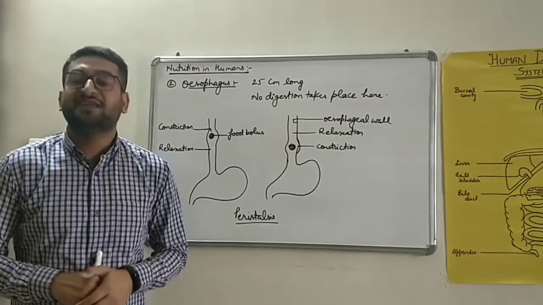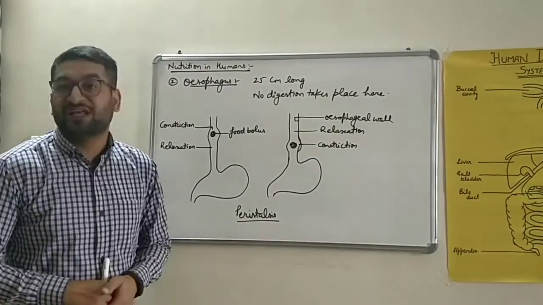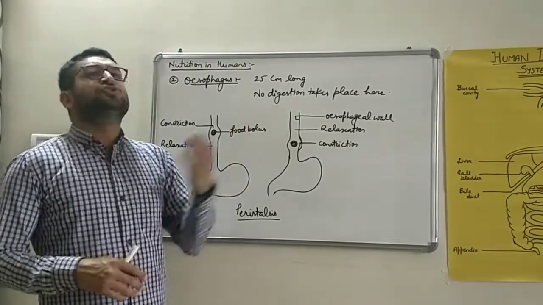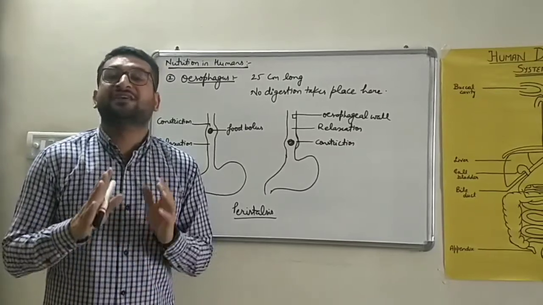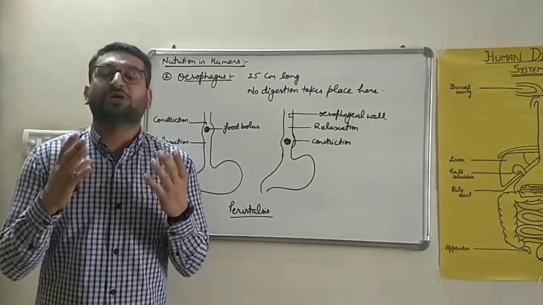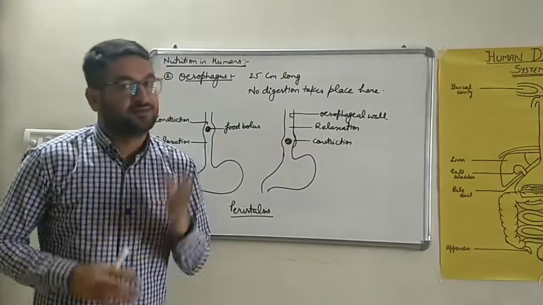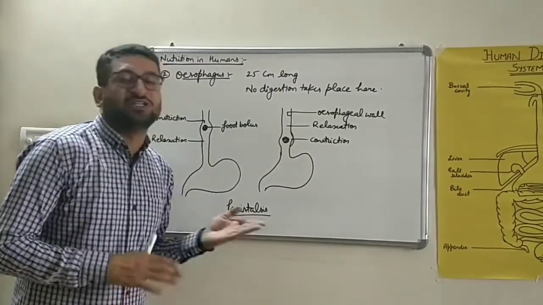But still, there is a very important question related to it, and that is peristalsis. It is also referred to as peristaltic movements. देखो बच्चों, जब हम फूड स्वॉलो कर लेते हैं, हम फूड निगल लेते हैं, उसके बाद हम फूड को मूव या पुश नहीं करते. The food moves involuntarily. Involuntarily means without our will. हमारी इच्छा के बिना फूड अपने आप नीचे की ओर मूव करता है. और ये मूवमेंट कैसे होती है? पेरिस्टालसिस की हेल्प से.